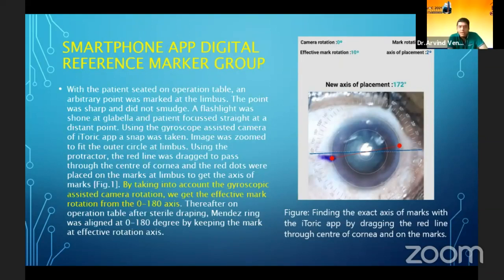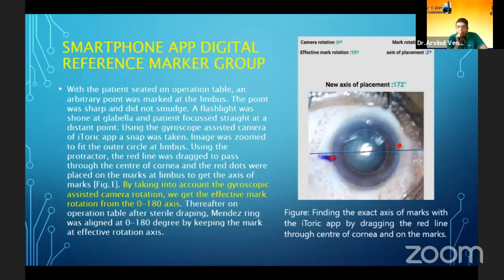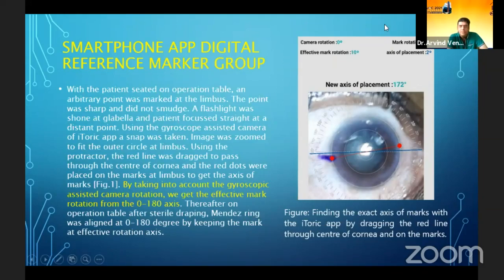One second. This marking is done freehand, means this is under slit lamp or just patient sitting and you show a torchlight on the patient, like on the OT table? On the OT table, patient sitting, torchlight. Yes, sir. It's a freehand mark. Okay. But then the deviation is calculated by the smartphone. And the aim of this study is to compare the outcomes, because earlier they've always compared the conventional manual markings with the Varian. But this study is showing that... Okay, thank you.